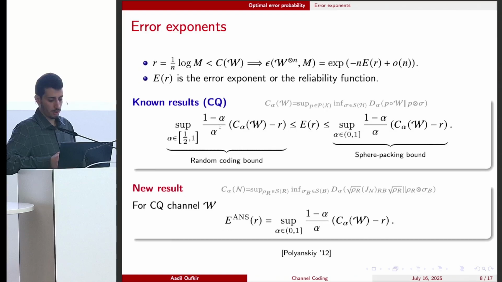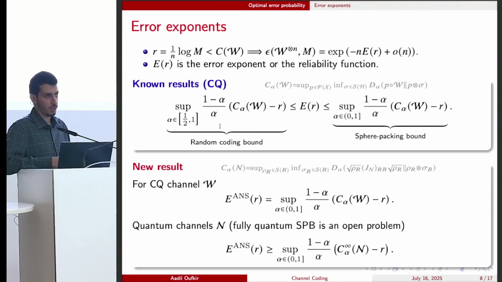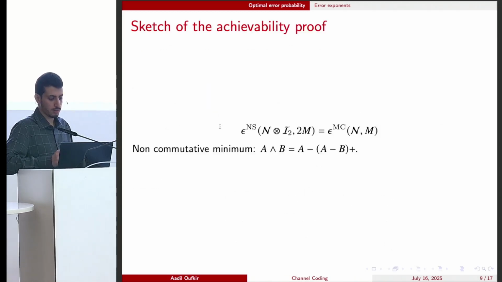This generalizes the classical result of Polyanskiy, and our achievability result can be generalized to the fully quantum setting. Here we obtain a lower bound on the error exponent in terms of the regularized alpha Petz-Rényi capacity. Since the proof is relatively simple, let me describe it here.